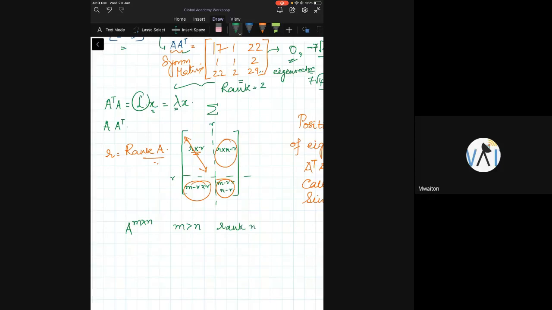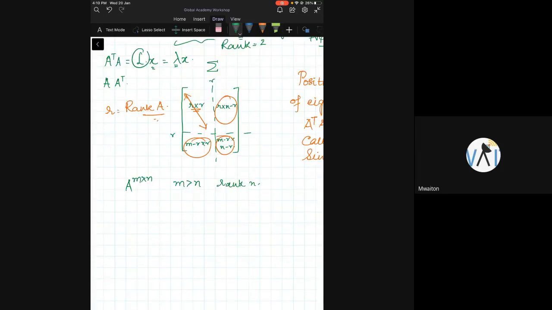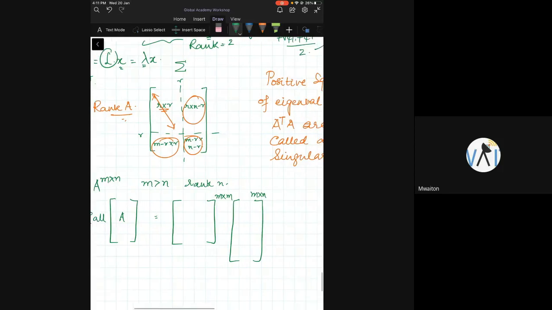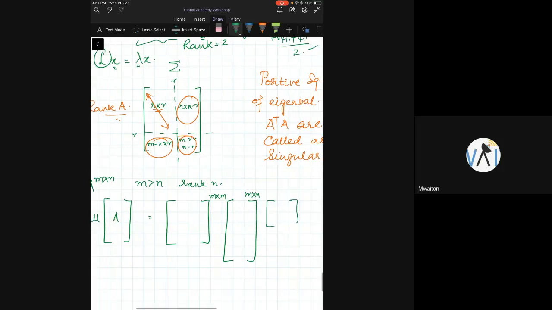We'll have all these conditions. A is m cross n, m greater than n, rank n. Then the matrix is going to be a tall matrix, tall A, which is going to have m cross n, which is going to have n cross n.